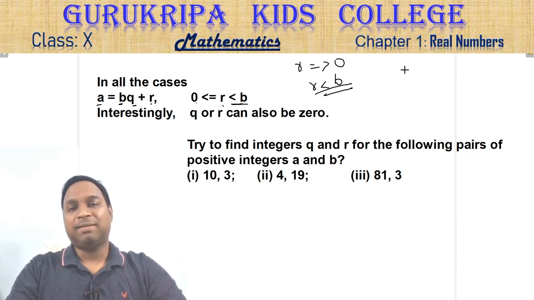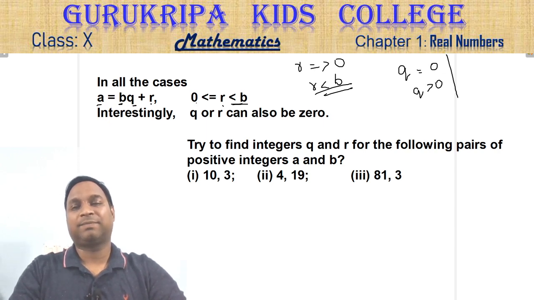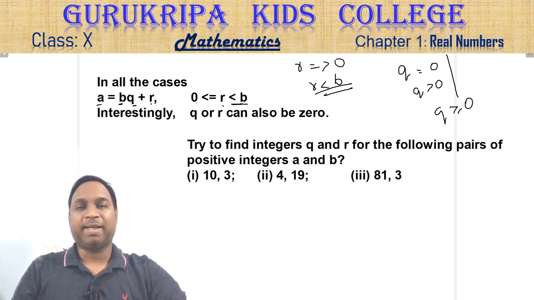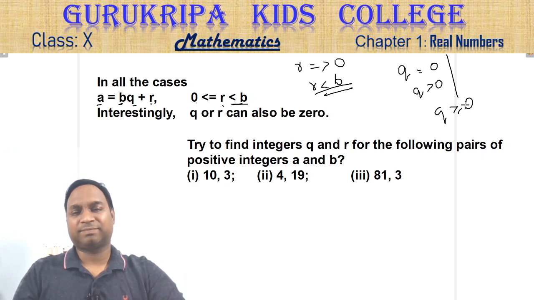And quotient Q can be 0 or Q can be greater than 0. Two cases are there. So you can write it combined as Q is greater than or equal to 0. Clear? Very simple things.